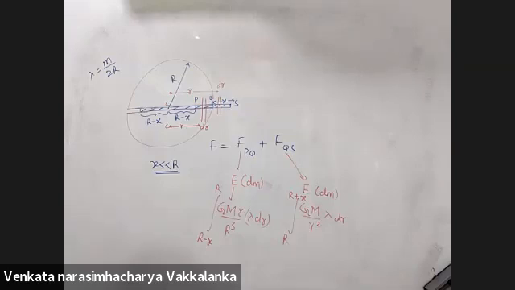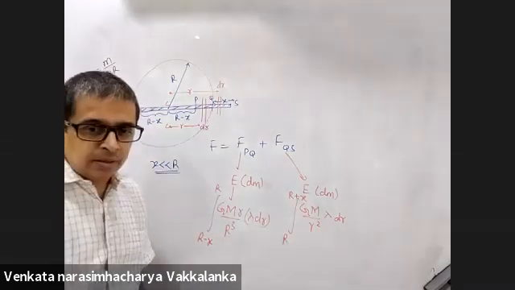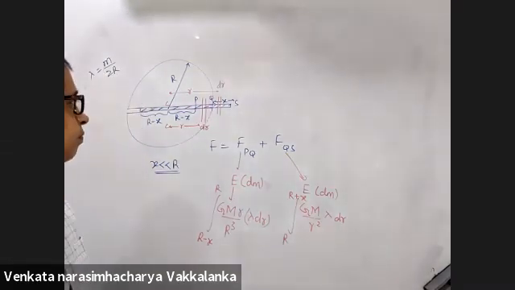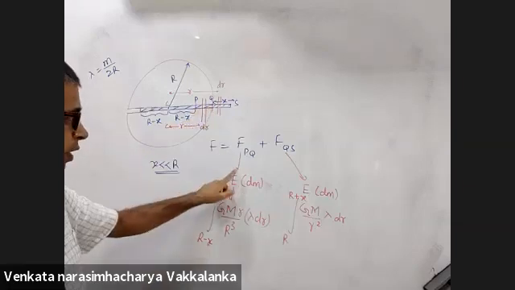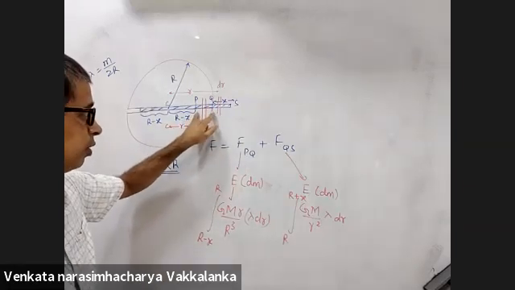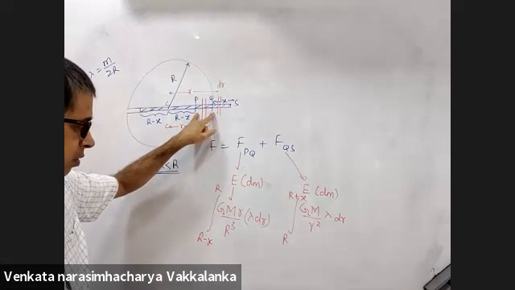I didn't understand the limits you have put. According to you, what will be the limits from P to Q?